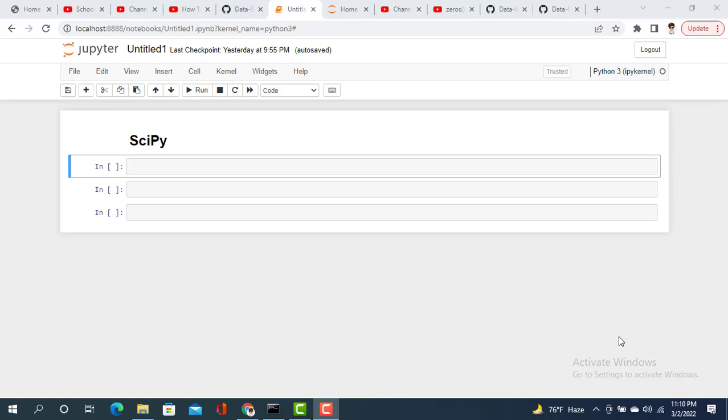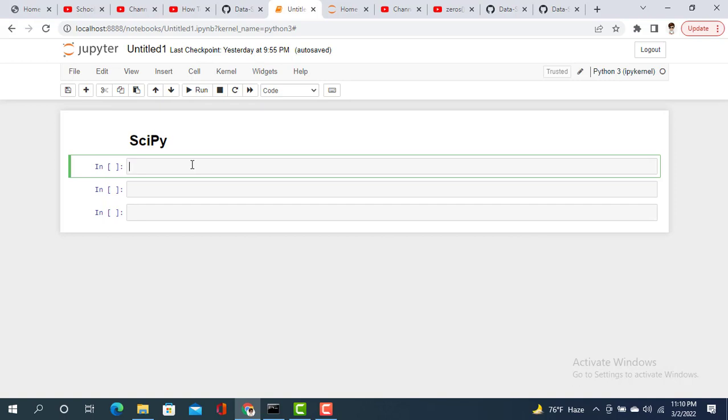The SciPy library depends on NumPy, which provides convenient and fast n-dimensional array manipulations. And the main reason for building this SciPy library is that it should work with NumPy arrays. So that's the reason behind SciPy, and let's go to the installation of SciPy.